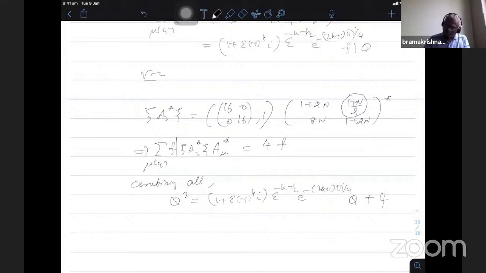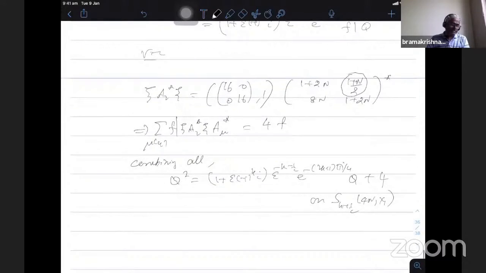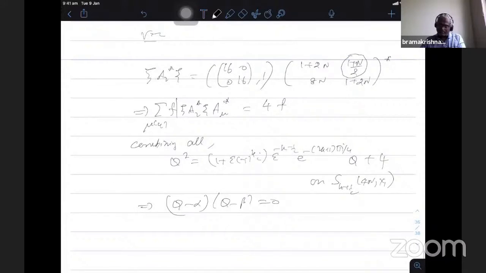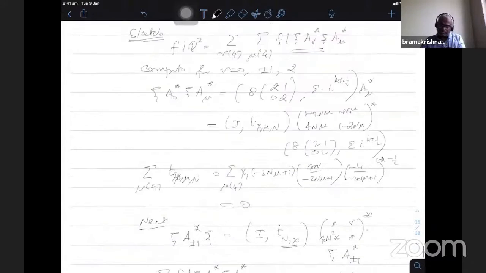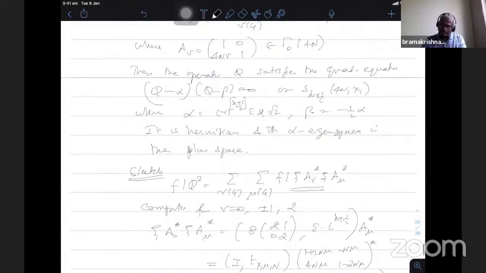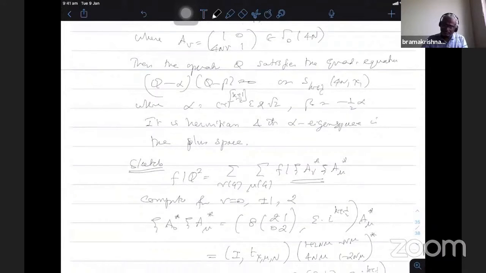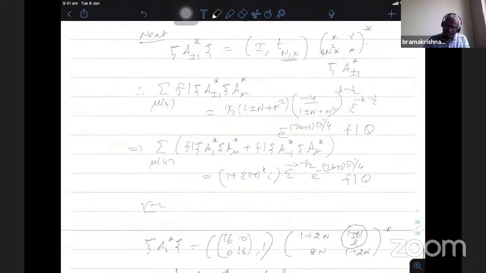This is what this is on S_{k+1/2}^+(4N, χ1), the full space. Therefore you can factorize this one. This implies (Q − α)(Q − β) = 0. Okay, so α and β are exactly what we mentioned in the proposition: this is α and that is β. That will come out when you do this factorization.